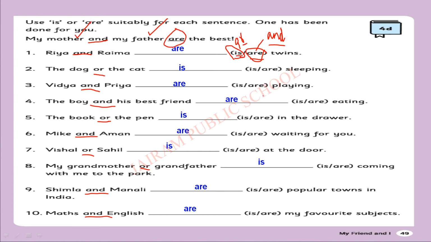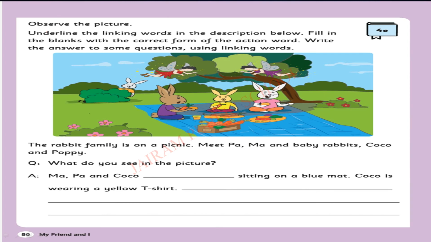O-R is a two letter word. So is, I-S, is also a two letter word. You can keep it like that. A-N-D is a three letter word. A-R-E, are, is also a three letter word. We are writing like this. Okay, you can have it as a tip.